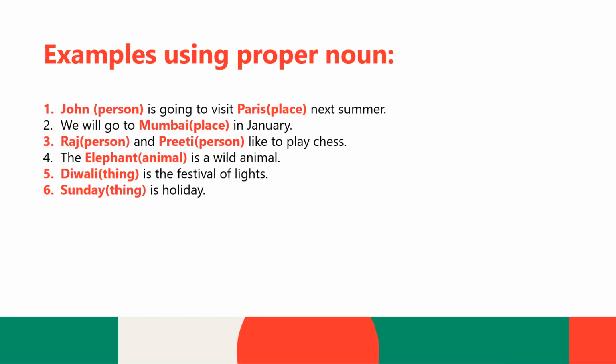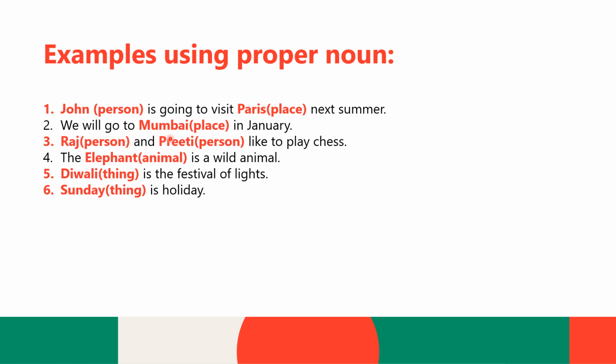Let's see some examples of proper nouns. John is going to visit Paris next summer. So here John is a person and Paris is a place. So these two are our proper nouns in this sentence.